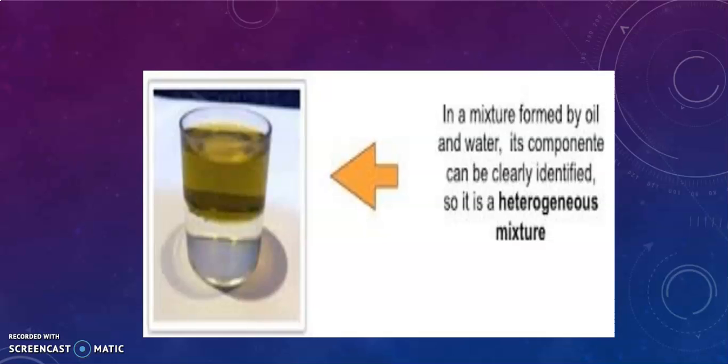Yeah, this is a nice example. If we mix water and oil, the oil stays up. The reason is because water is more dense than oil. But the point which I'm going to say here is that we can clearly distinguish that this is oil and this is water, or these are two different immiscible liquids. So therefore, we can say that this is a heterogeneous mixture.